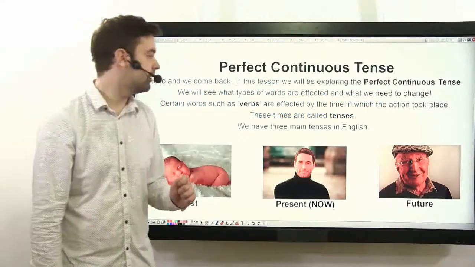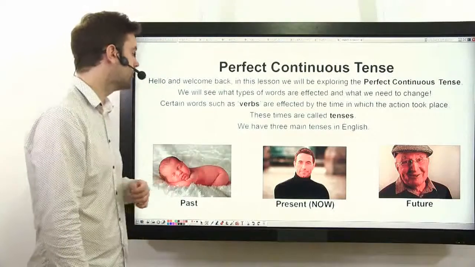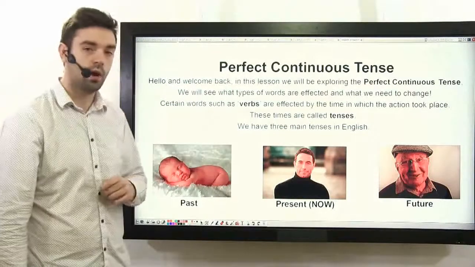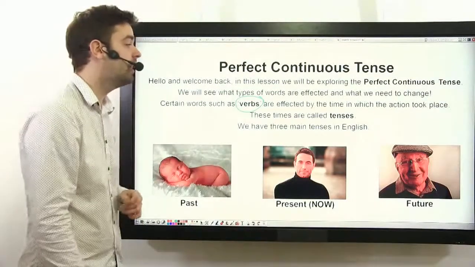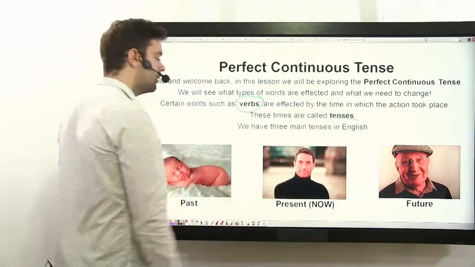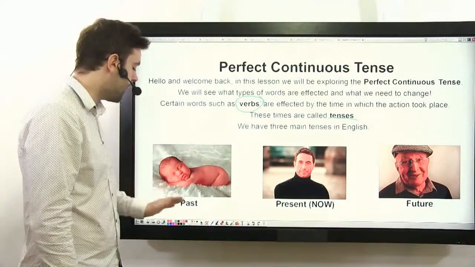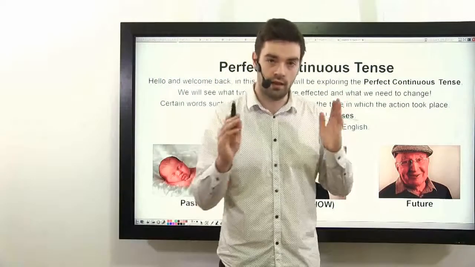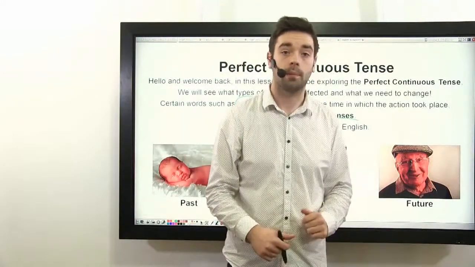Hello and welcome back. In this lesson, we will be exploring the perfect continuous tense. We will see what type of words are affected and what we need to change. Certain words, such as verbs, are affected by the time in which the action took place. And these times are called tenses. In English, we have three main tenses: the past, the present, and the future. So the present is now, the past has happened, and the future will happen.